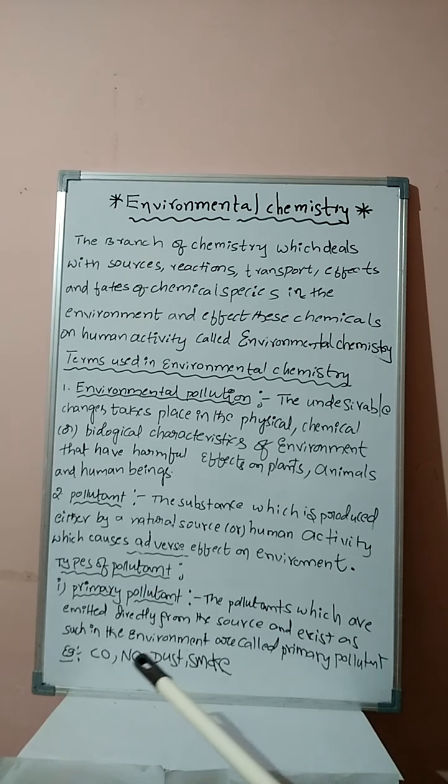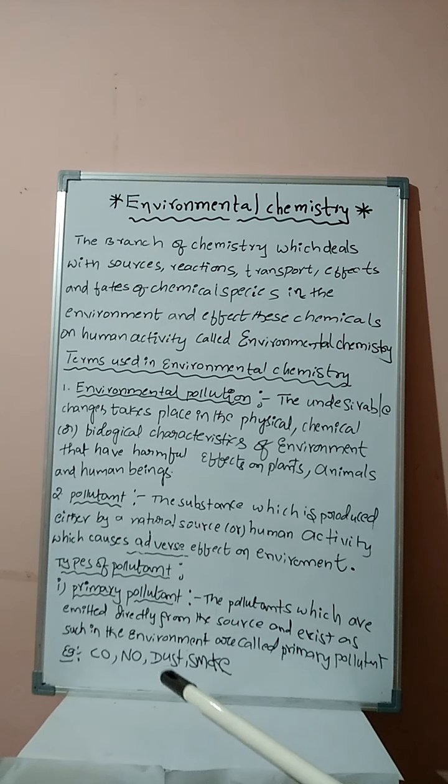For example, students, carbon monoxide obtained by the incomplete combustion of fuels, nitric oxide, dust and smoke obtained from cigarettes as well as factories. Dust is also produced by cement factories. All these are obtained from the source and exist as such in the environment.